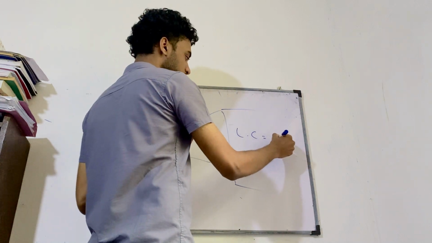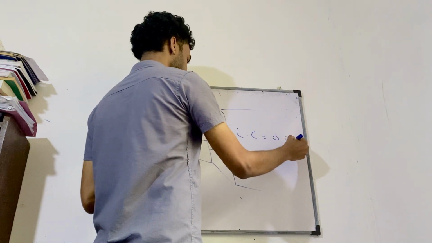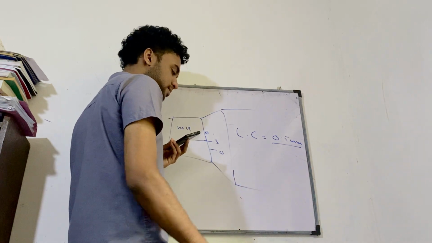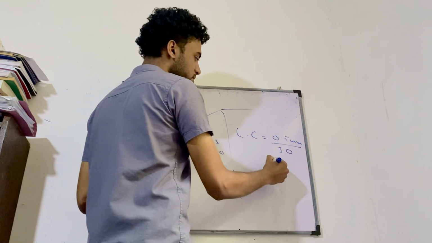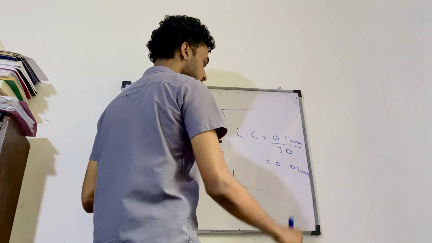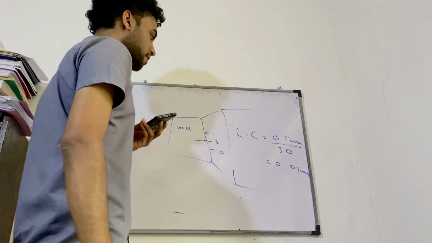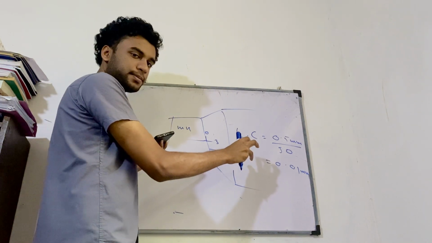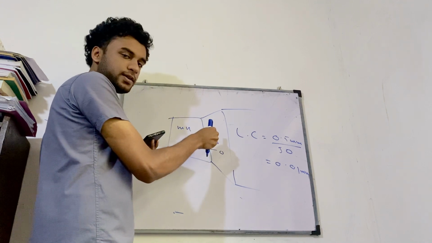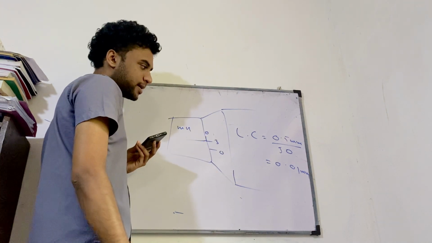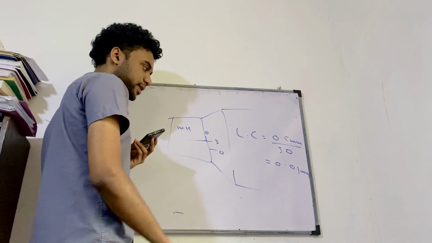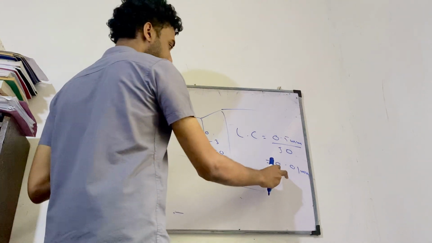The pitch of the screw, 0.5 millimeters, divided by the total number of circular scale divisions, which is 50. So you get 0.01 millimeters for the least count. If you multiply the least count by the coinciding division of the circular scale, you get the reading. That should be added to the main scale reading. So let's see that.